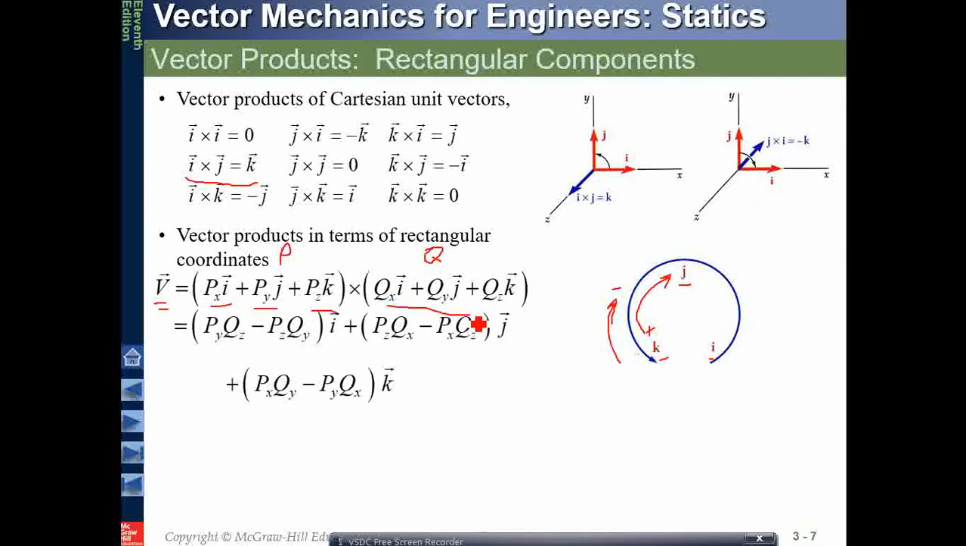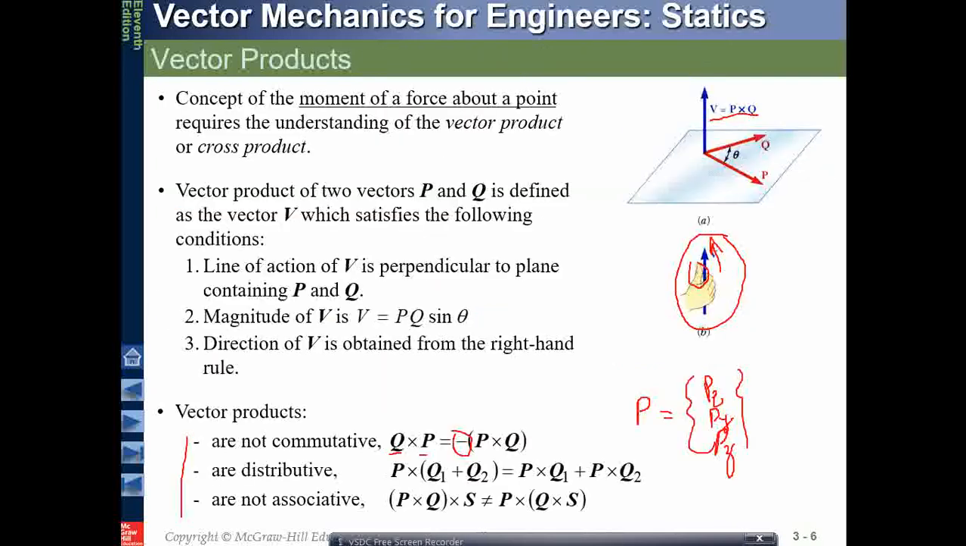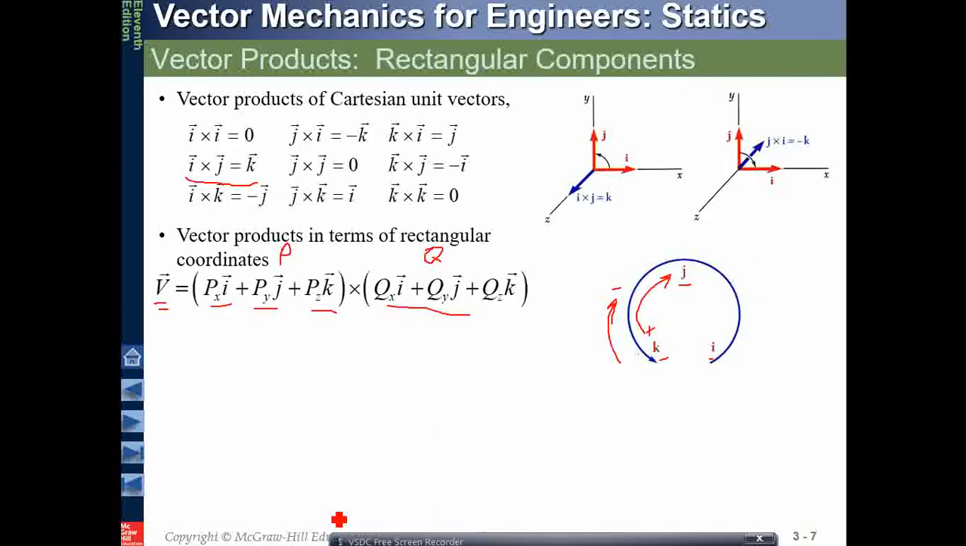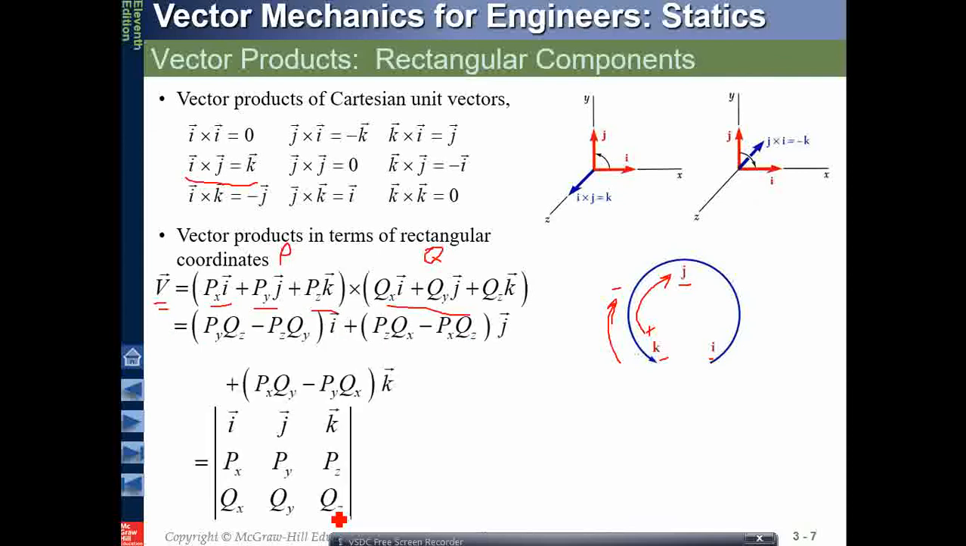So what can we do? We can multiply them by the rules above, or we can calculate a determinant. This is the way we calculate a determinant: we place i, j, k in a row, then px, py, pz, only the magnitudes, and qx, qy, qz. And we calculate i times (py qz minus pz qy), and so on in the same fashion.